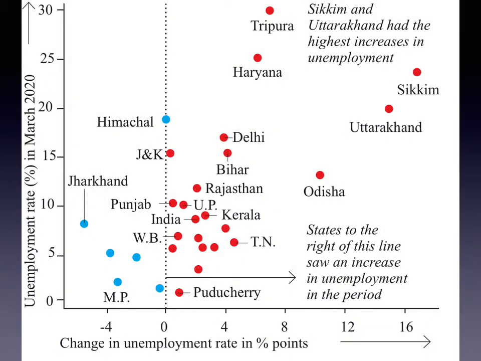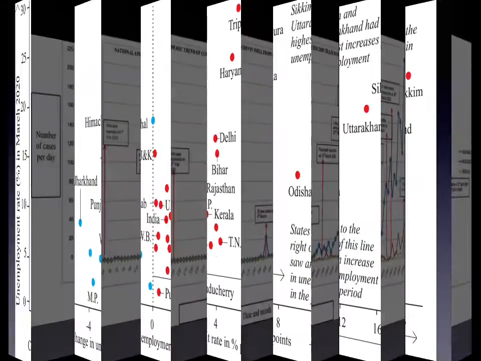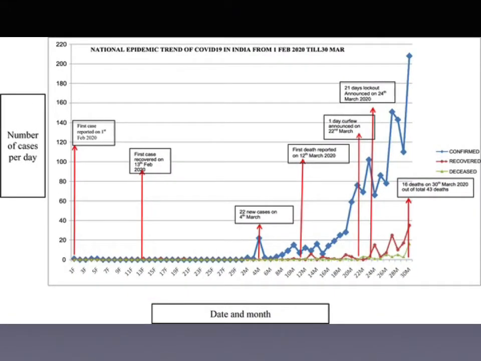The graph plots the overall unemployment rate as of March 2020 on the vertical axis against the change since March 2019 figures on the horizontal axis across 28 states and union territories for which the numbers were available. In this chart, you can see the number of corona cases per day along with the dates and months in which they took place.